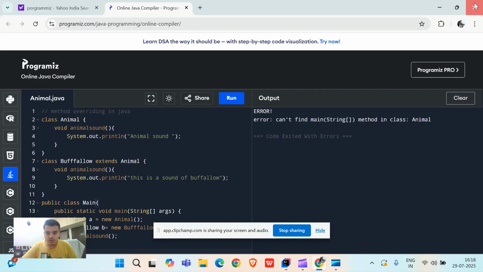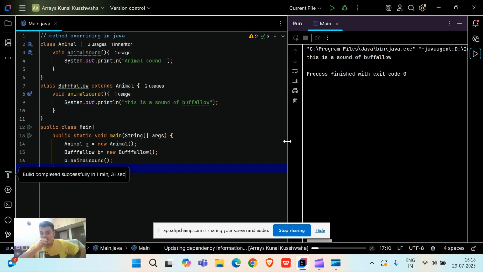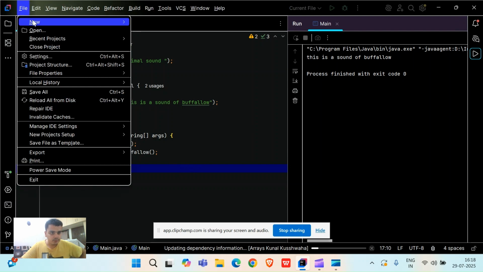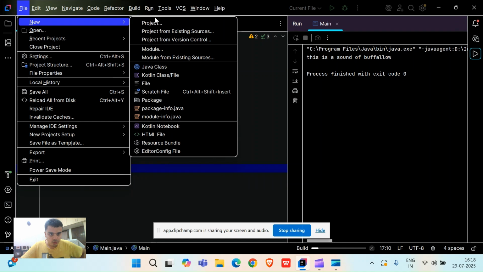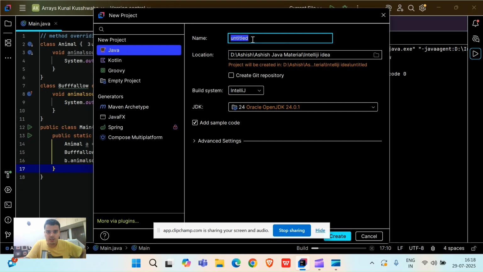Okay, let me close this window from here because it's not able to recognize my command. So friends, today we will learn something called method overriding in Java. Let me close this and create a new project from IntelliJ IDEA. This is the location of my file, this is IntelliJ IDEA, and the Java file is loaded up here.